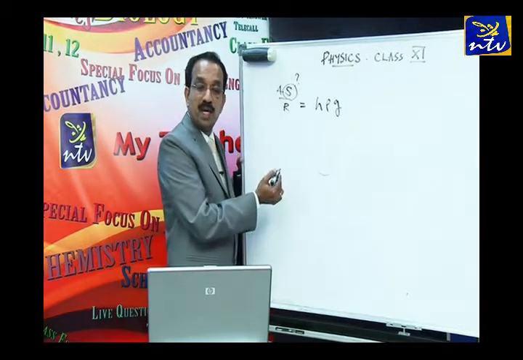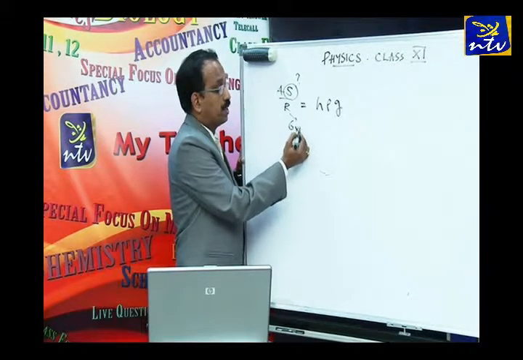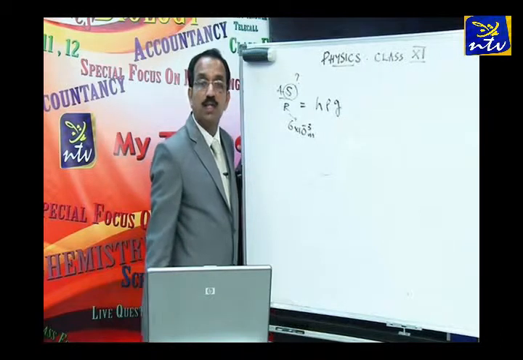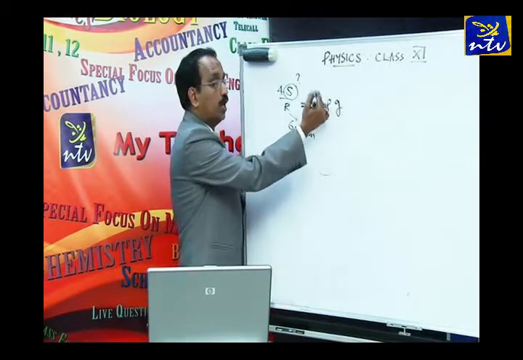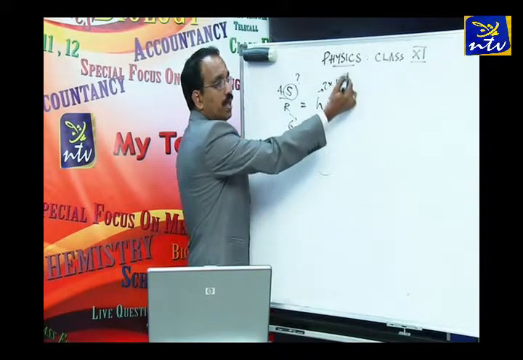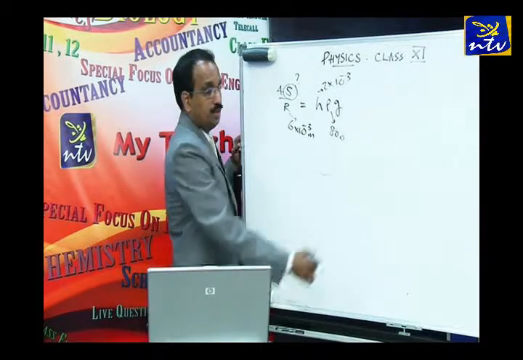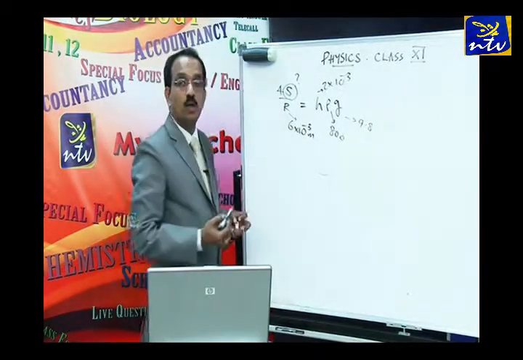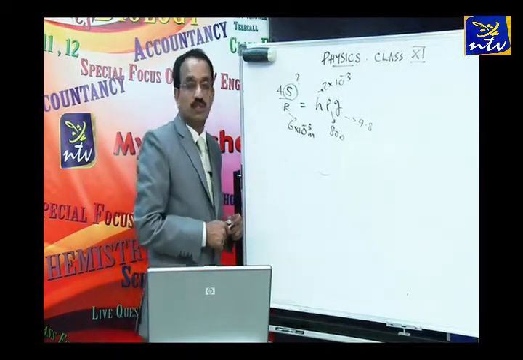Radius is given, but remember, radius is given in millimeters. How many millimeters? 6 millimeters. You convert it into meters, multiplied by 10 to the power minus 3. The height is given as a 2 millimeter column of oil. This also is in millimeters, right? And the density of oil also is given. It is 800. g is 9.8. You just substitute the values and calculate the value of S, which is the surface tension. S or sigma is the surface tension of the solution.